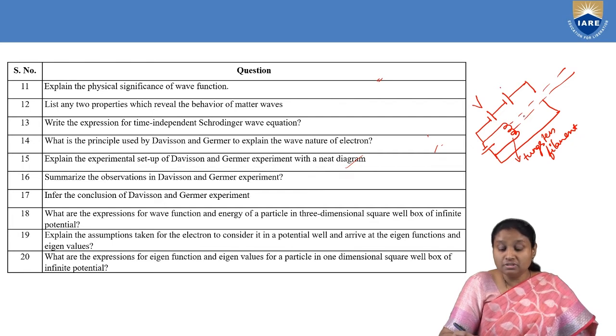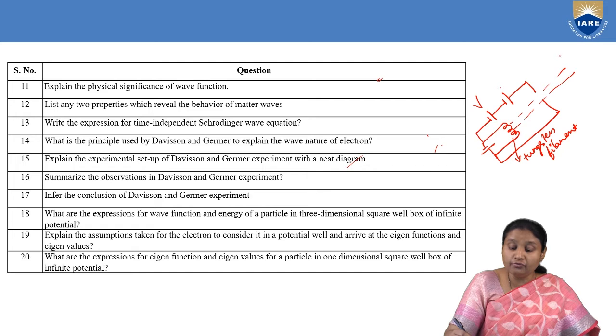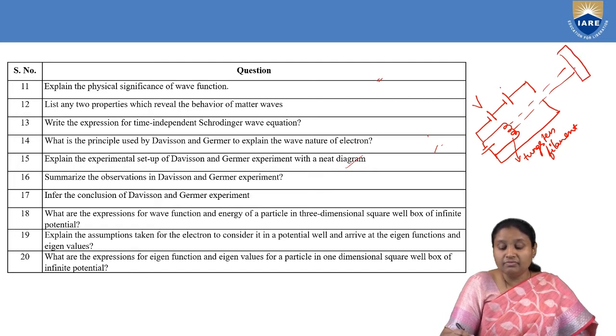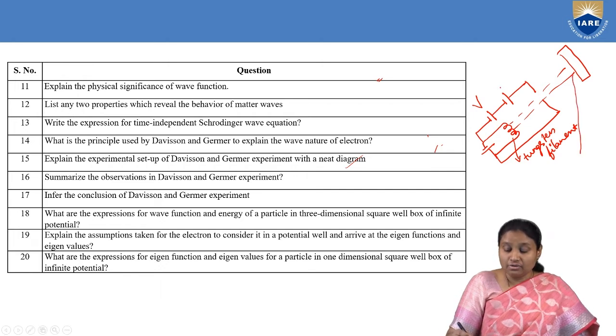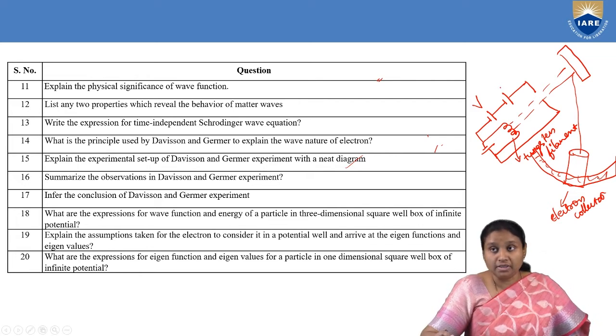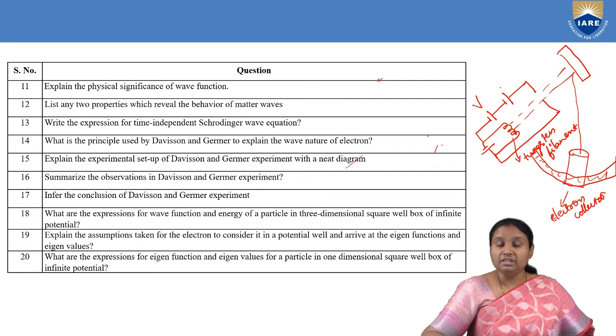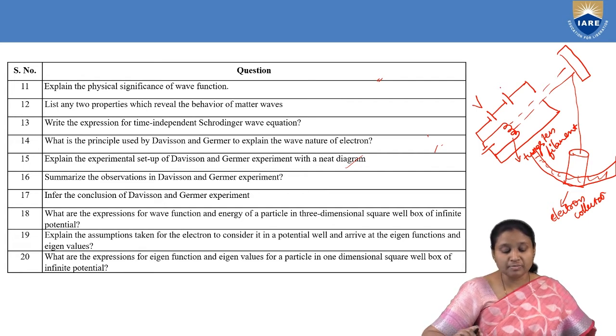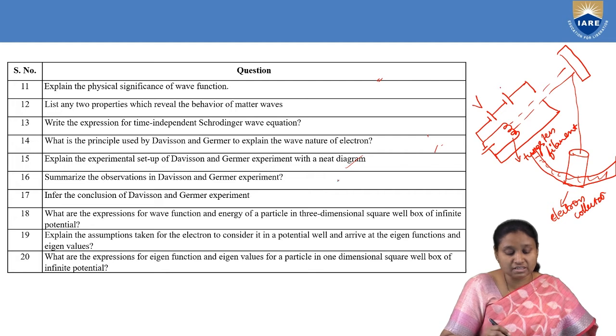Then we have electrons moving with very high velocity. They are made to fall on a nickel target. Once electrons fall on this nickel target, they get scattered in different directions. Those scattered electrons are made to enter the electron collector, or Faraday's cylinder. This electron collector is made to move on a circular graduated scale in order to know the direction. The whole apparatus is kept in vacuum so that electrons will not lose energy when they interact with particles of air. So this is the experimental arrangement of Davisson and Germer's experiment.